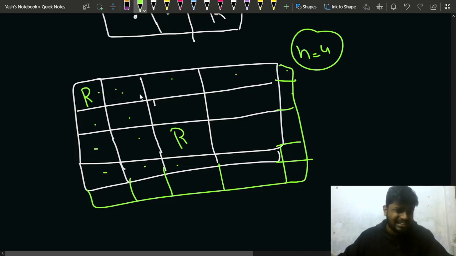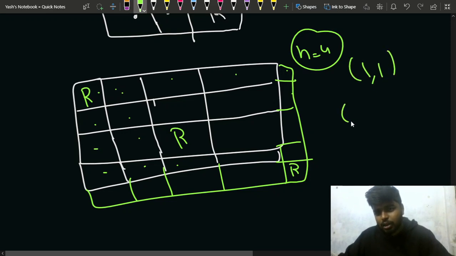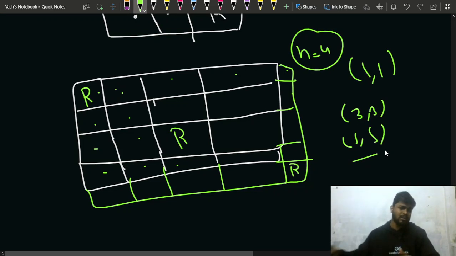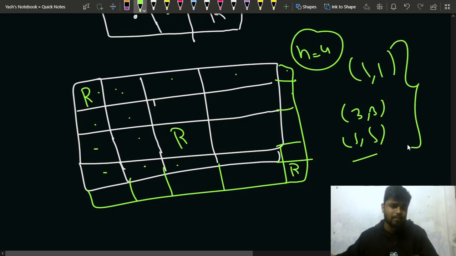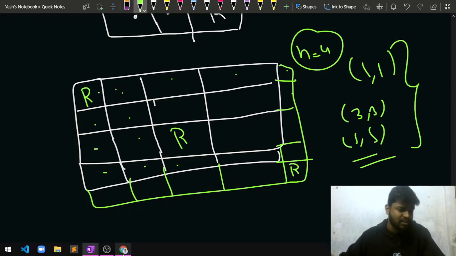So now you can see that one R will be placed here. You place all these R's at 1 comma 1, 3 comma 3, 5 comma 5, and things like that. In that way, you keep all the rooks like this and they will never collide. So this is the implementation that you can do.